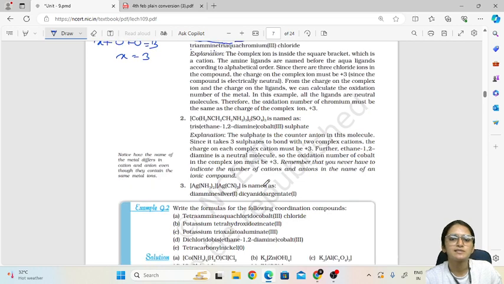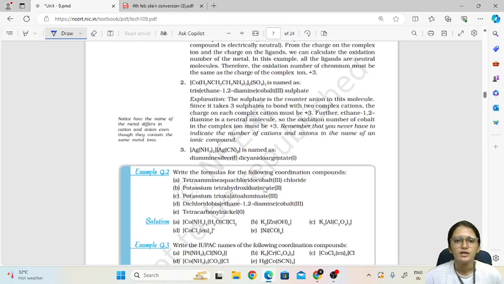Similarly, we will see the second compound, in which we have Co, NH2, CH2, CH2, NH2 thrice along with SO4 thrice. Here we have cobalt as the central metal atom, and this attached group is also given as en, which is not shown here, but otherwise it is shown by this en. So I will write the formula here: Co, en, how many en are there? 3. Co(en)3 twice, and SO4 thrice.